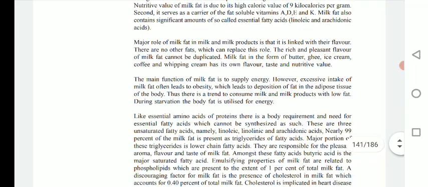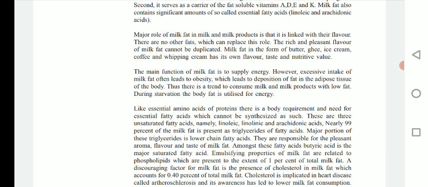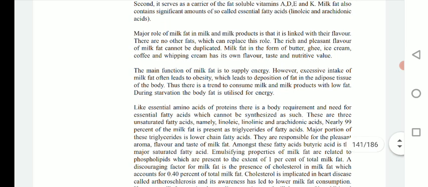Okay, so the major role of milk fat in milk and milk products is that it is linked with their flavor. The majority of fats are associated with flavor. So we know that there are some milk and milk products that have a specific flavor, and this flavor is nothing but due to fat. There are no other fats which can replace this role.